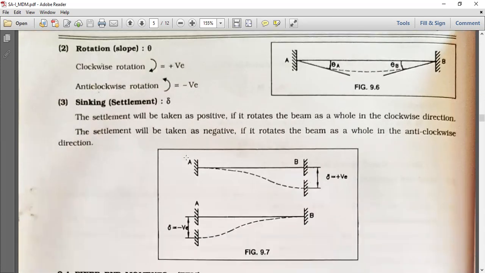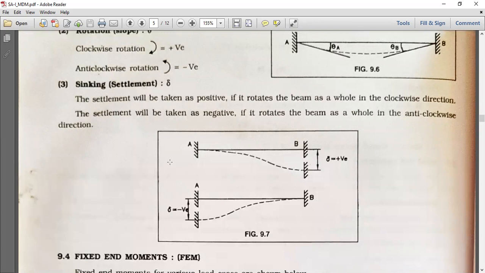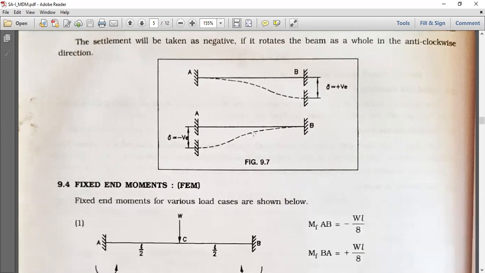Sinking or settlement will be taken as positive if it rotates the beam as a whole in a clockwise direction and negative in case of anti-clockwise direction.